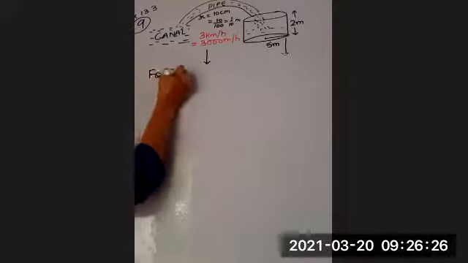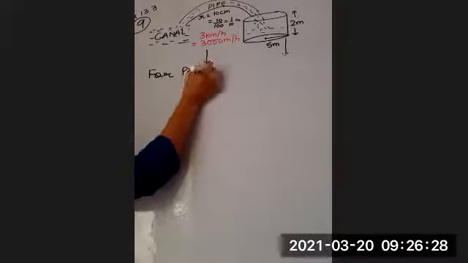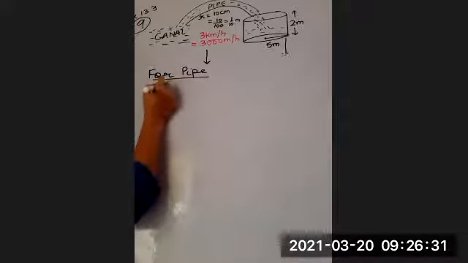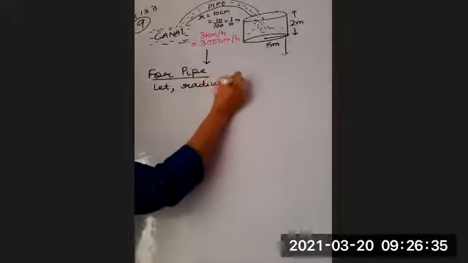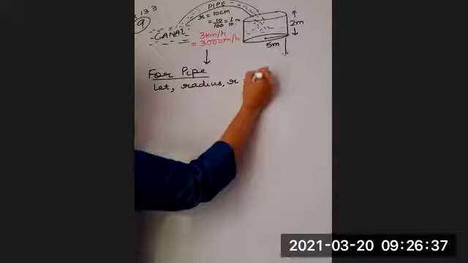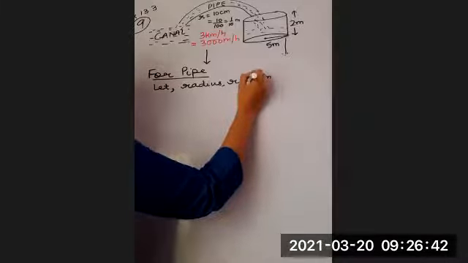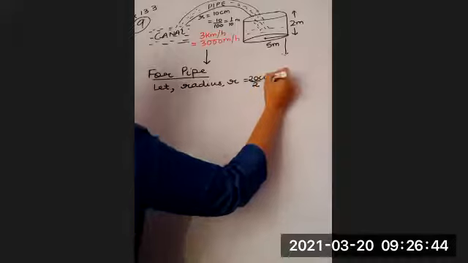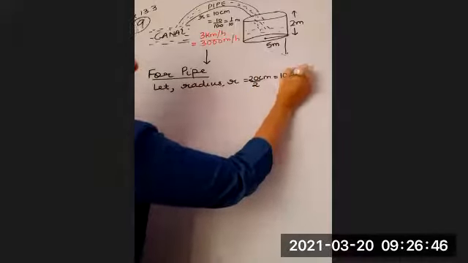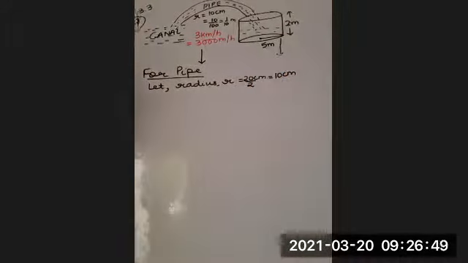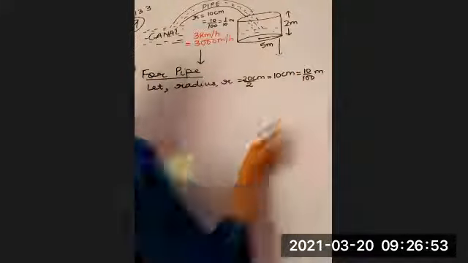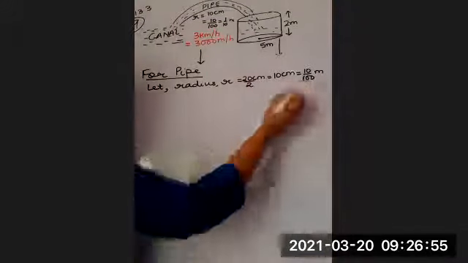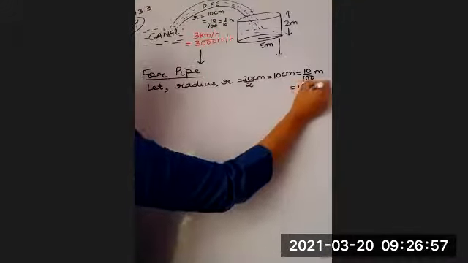So just write it down for pipe. Let radius r is equal to 20 divided by 2, because we are given diameter 20 centimeter, which is 10 centimeter, which is equal to 10 by 100 meter, which is equal to 1 upon 10 meter.